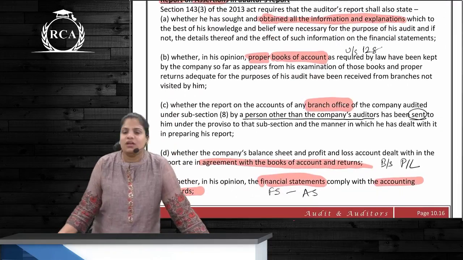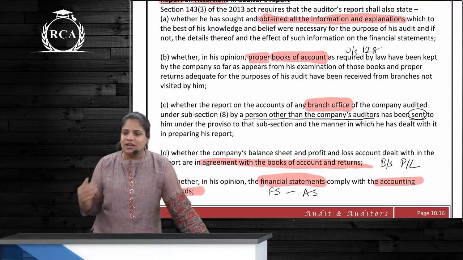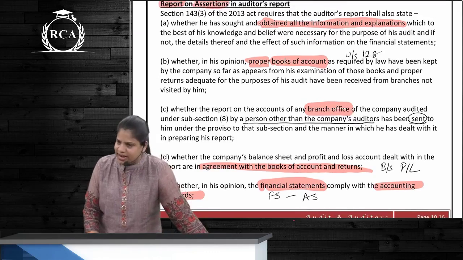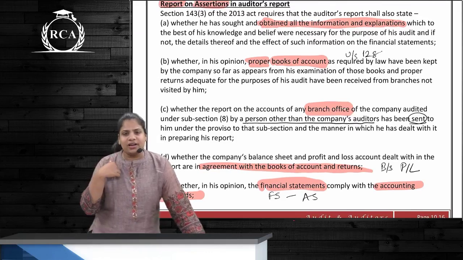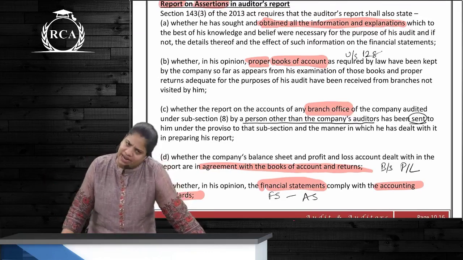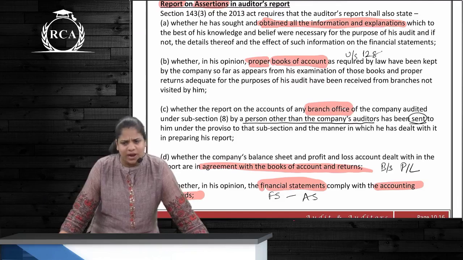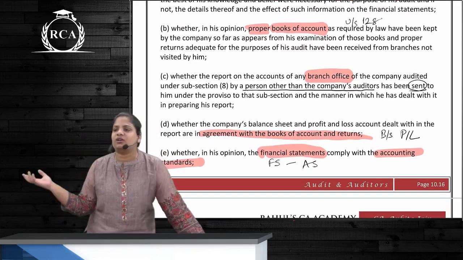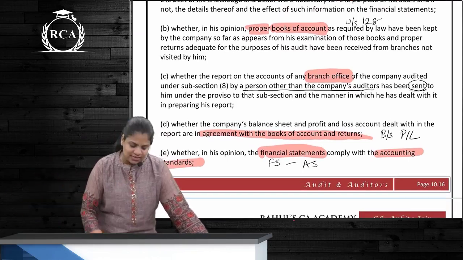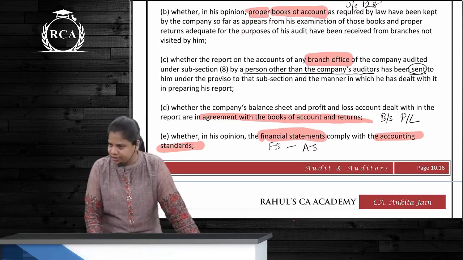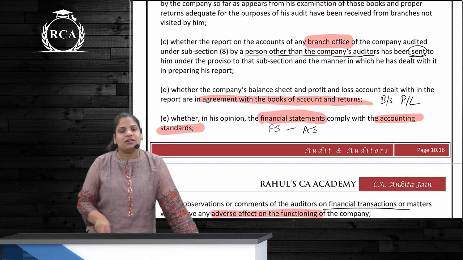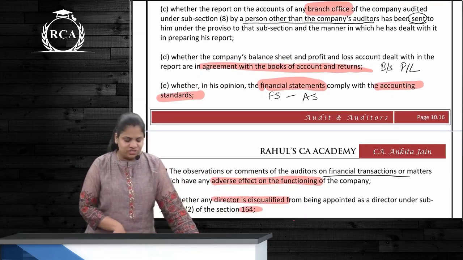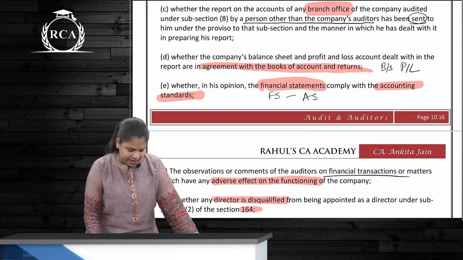First thing what is done? Whatever information was asked, sought by the auditors, whether the auditors have obtained that information and explanation. Second point is what? In auditor's opinion, the books of accounts that are maintained are in compliance with section 128, correct? Next one is the branch office. If it was some other auditor who has audited it, then that person has given the report to this auditor, company auditor, right? Next one is the company's balance sheet and P&L are in agreement with the books of accounts and the financial statements are in compliance with accounting standards.